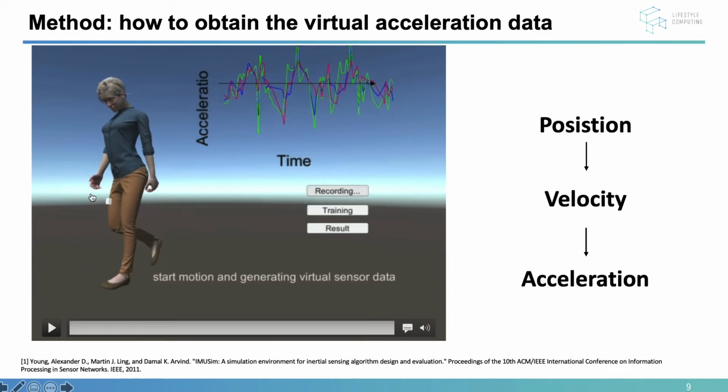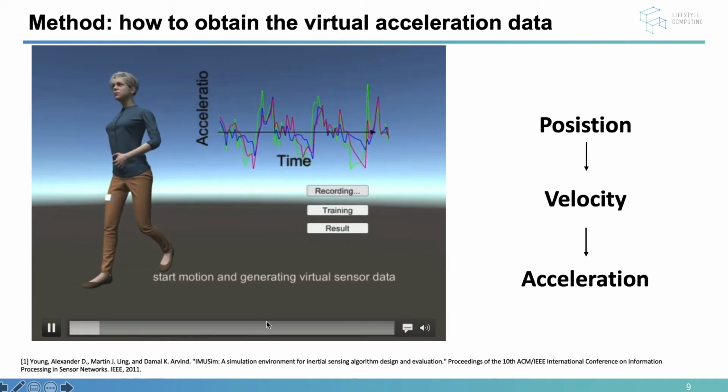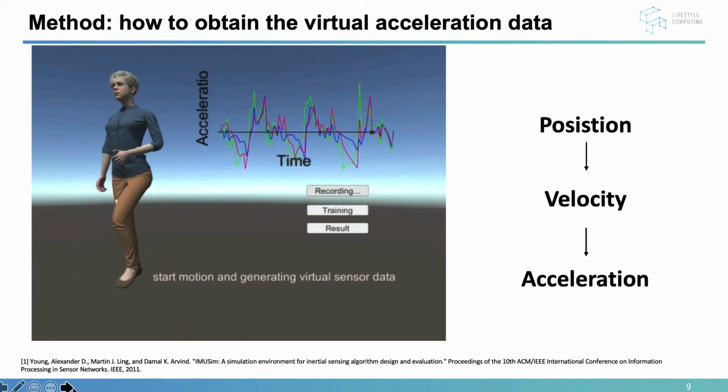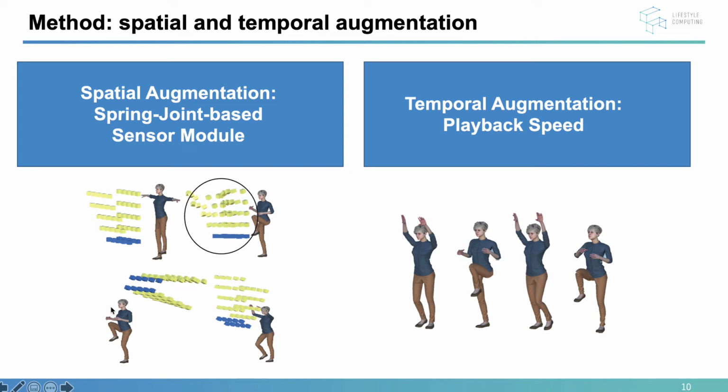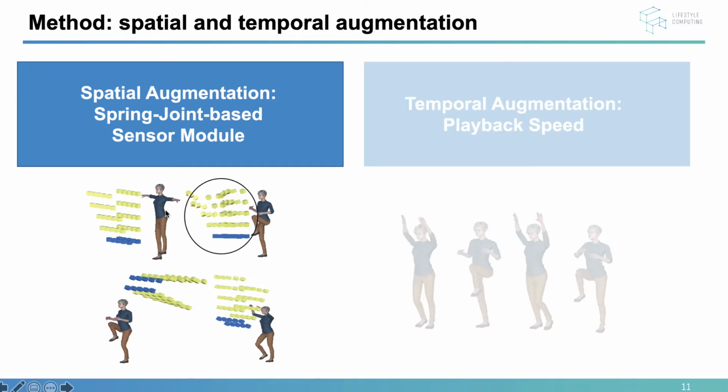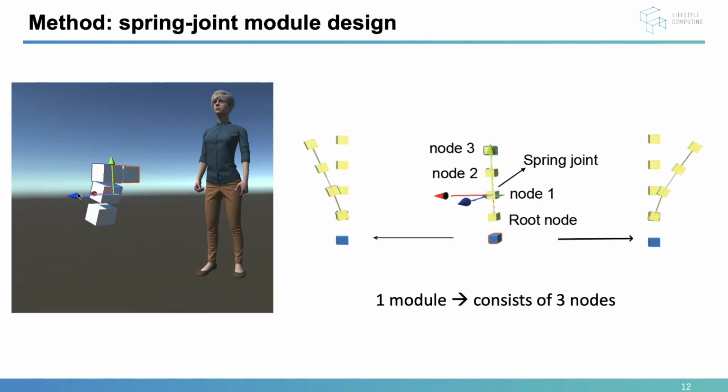To realize the data augmentation, two main aspects are necessary: spatial augmentation and temporal augmentation. For spatial augmentation, we introduced the spring joint sensor model. Relying on the physical simulation in Unity, the spring joint was used to connect two separate cubes, and it can generate different kinematic distributions.